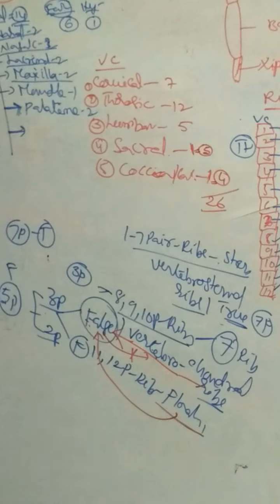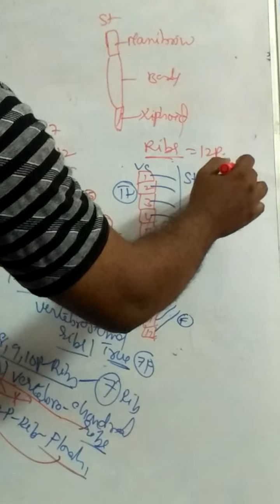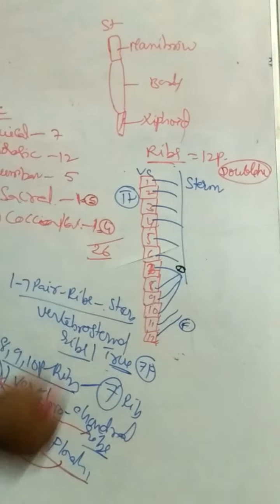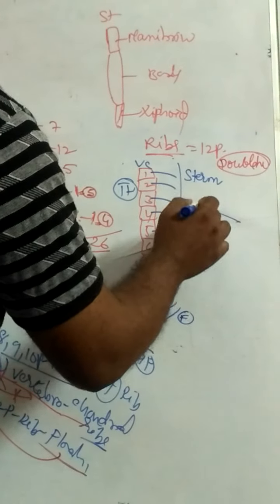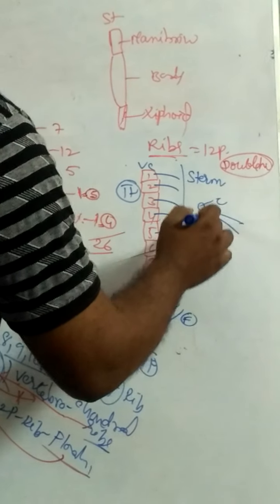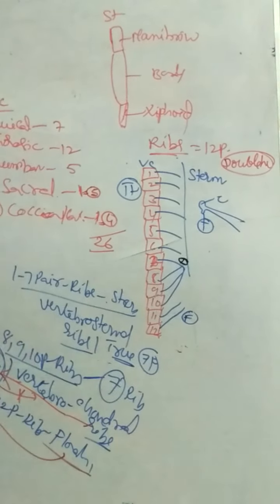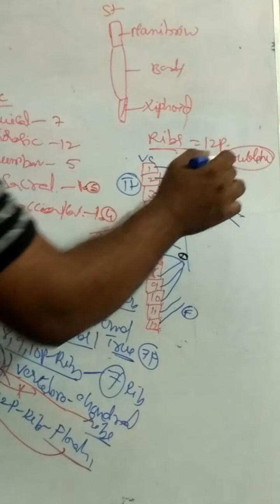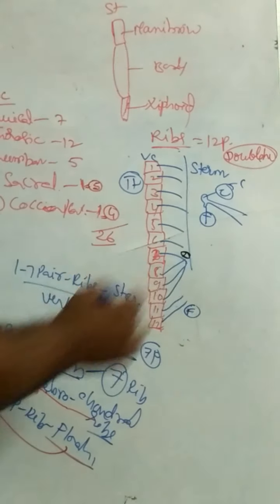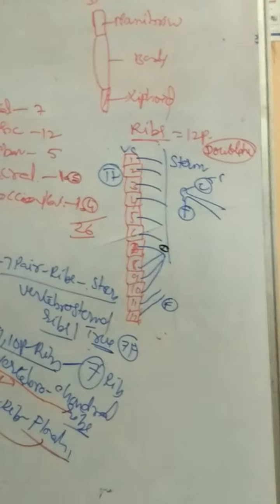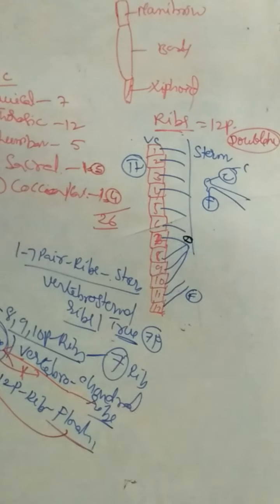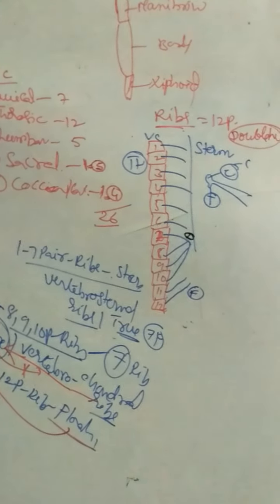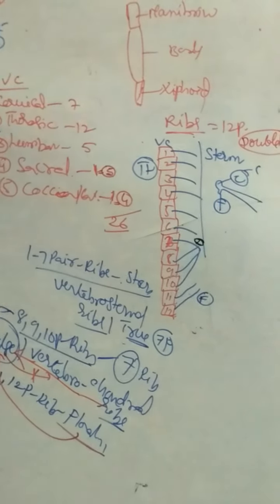That is about ribs. What type of ribs in man? Type of ribs: double-headed ribs. Each rib has 2 heads. One is capitulum, the other is tuberculum. Capitulum attaches to the centrum of the vertebrae. Tuberculum attaches to the transverse process of the vertebrae. There are 12 vertebrae and 12 pairs of ribs. Total number of ribs: 24. That is about ribs.